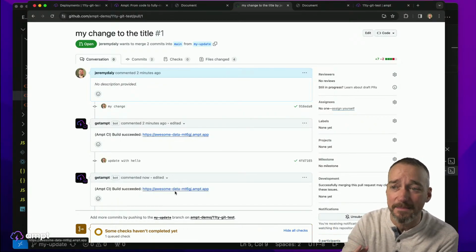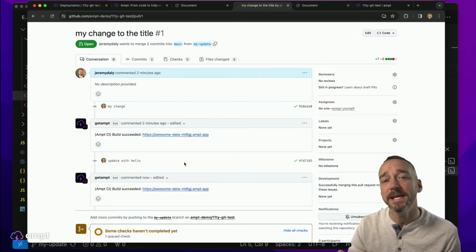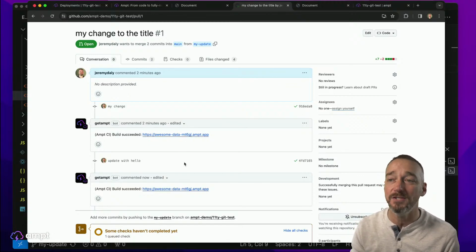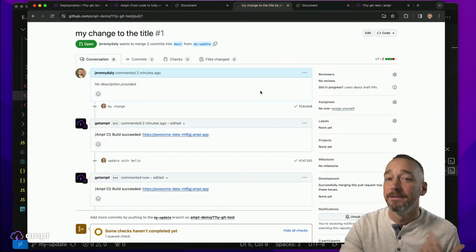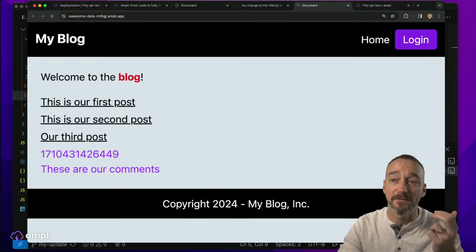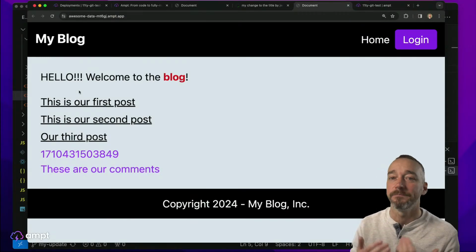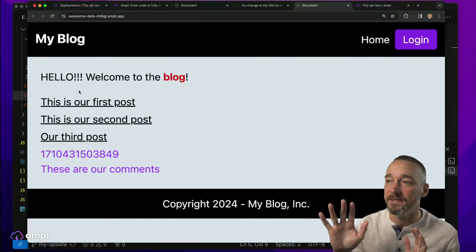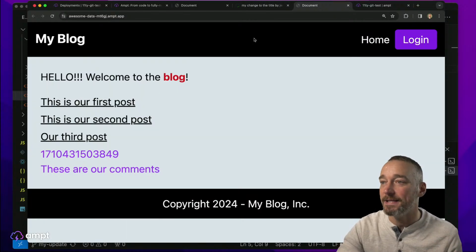Now you see, it's the same exact URL. So we're updating the same environment with these different changes, and this is super powerful because, again, just send a Slack message or whatever you're doing saying, okay, it's updated now, go ahead and check it out. And if I go here to this live version, refresh it, I now get hello. Okay, great. Everyone's happy with this beautifully designed blog, exactly how it's working.